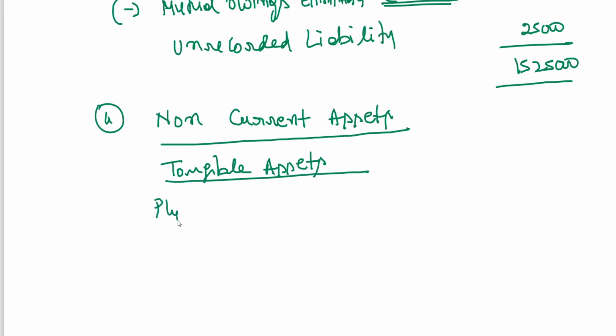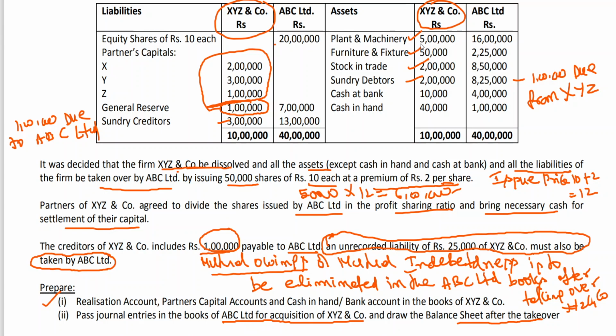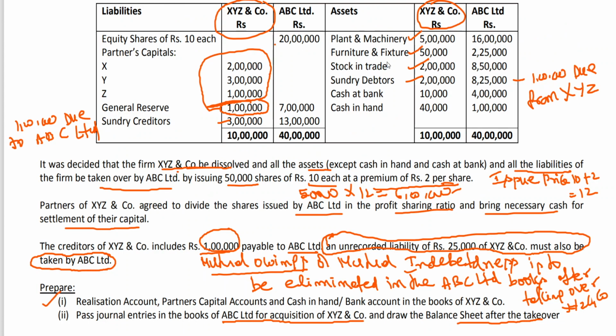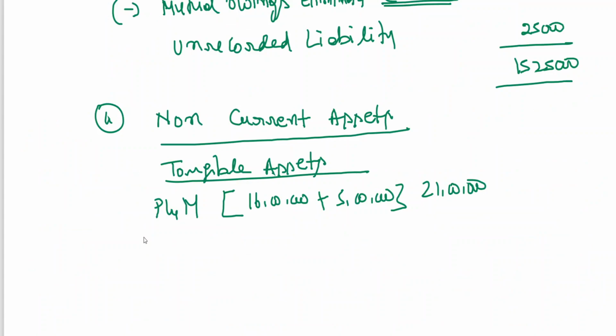You need to club both the assets, plant and machinery. You have to club these 5 lakhs plus 16 because these assets have been taken by ABC Limited, no? So here I am writing brackets. 16 lakhs plus 5 lakhs, 21 lakhs. Furniture and fittings, 2 lakh 25 plus 50.